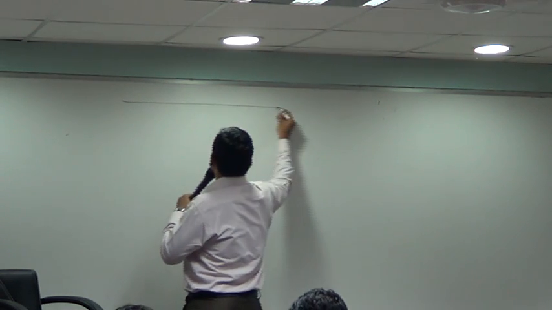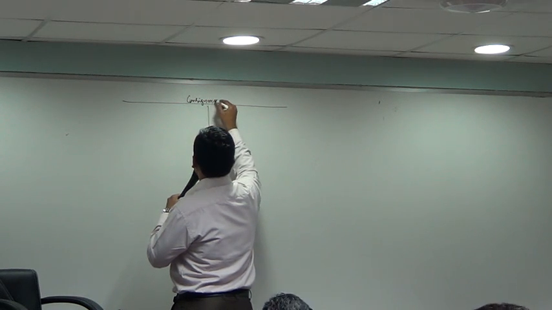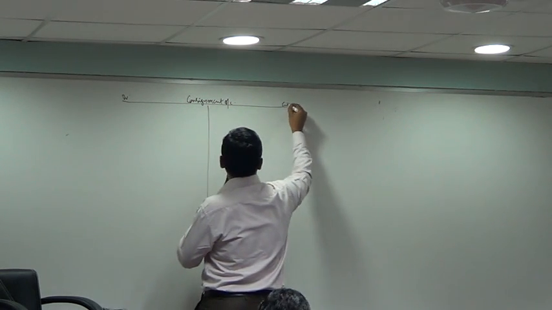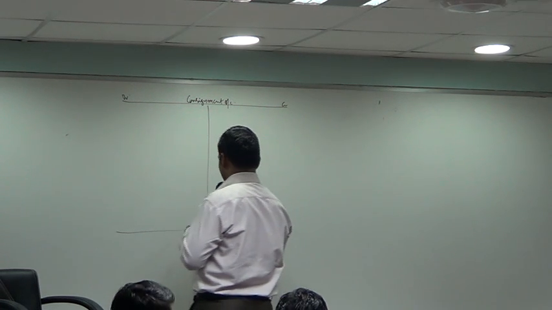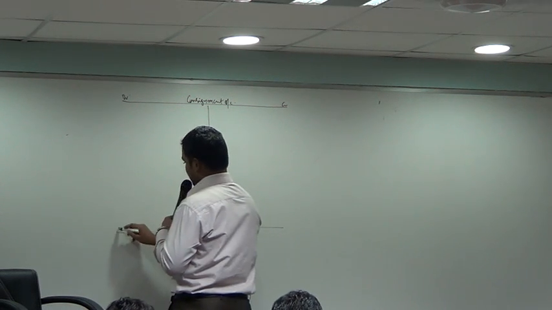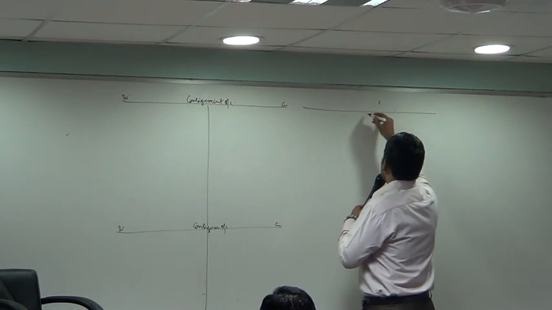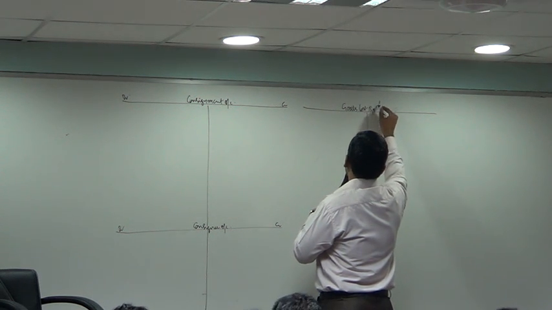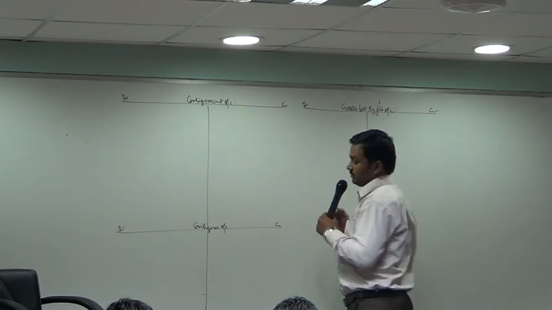So let us start. Consignment account, debit, credit. Consignee account, debit, credit. Goods lost by fire account.